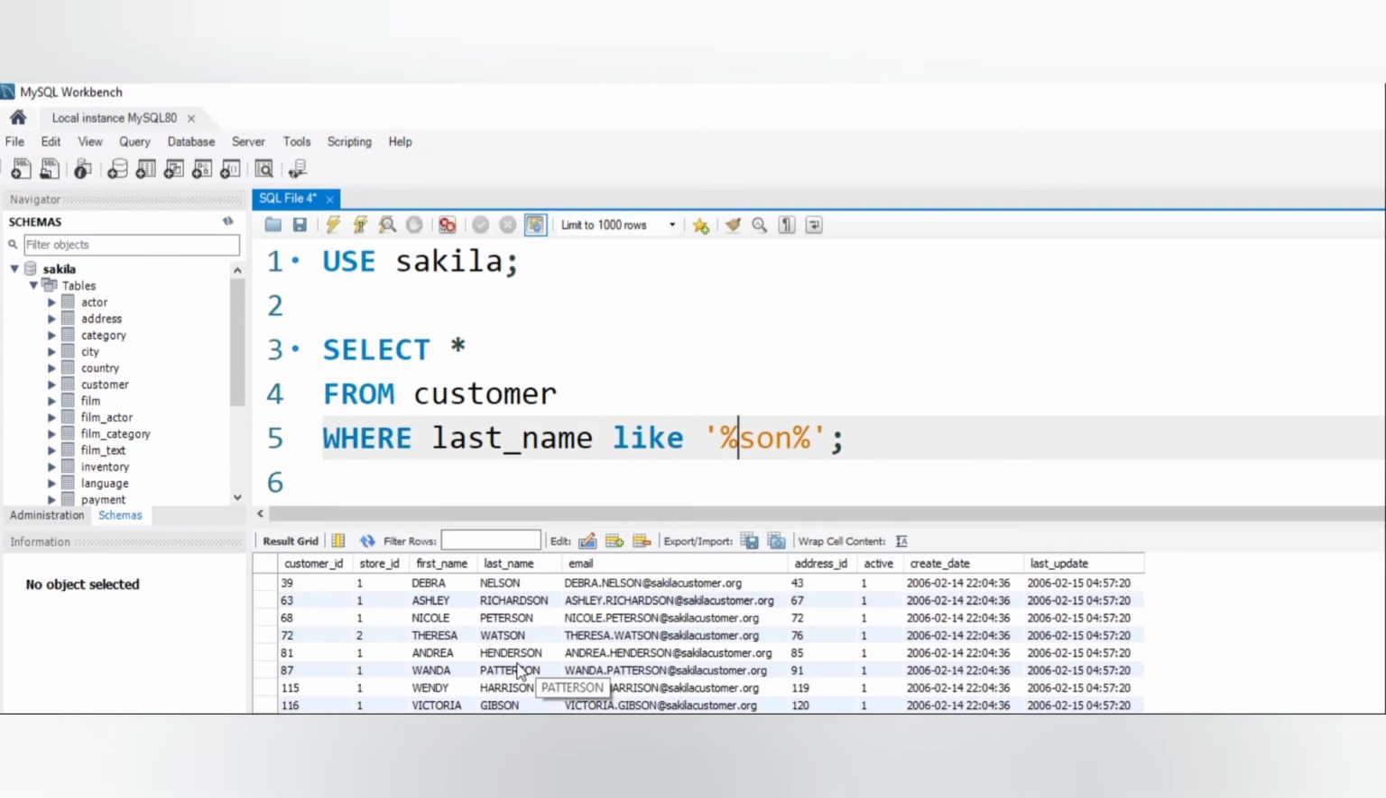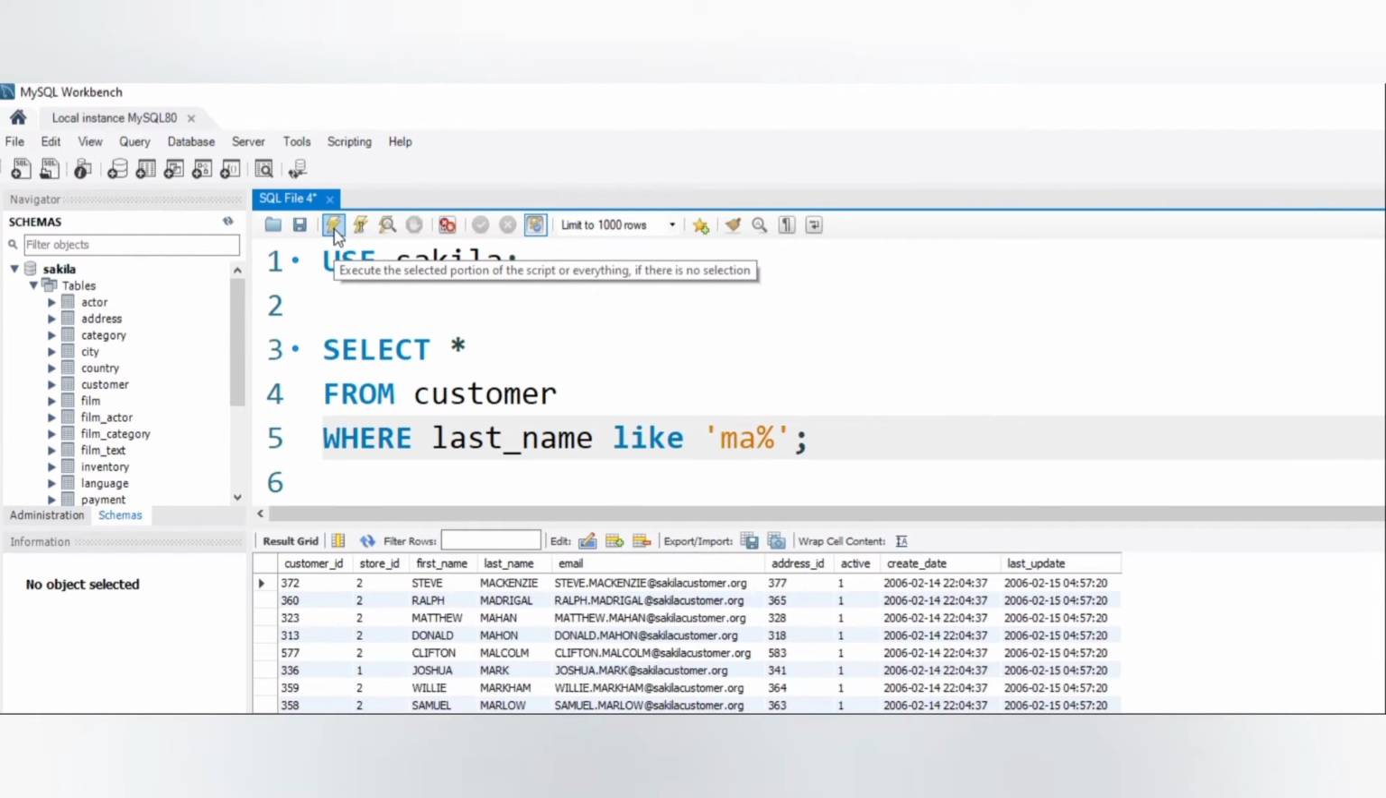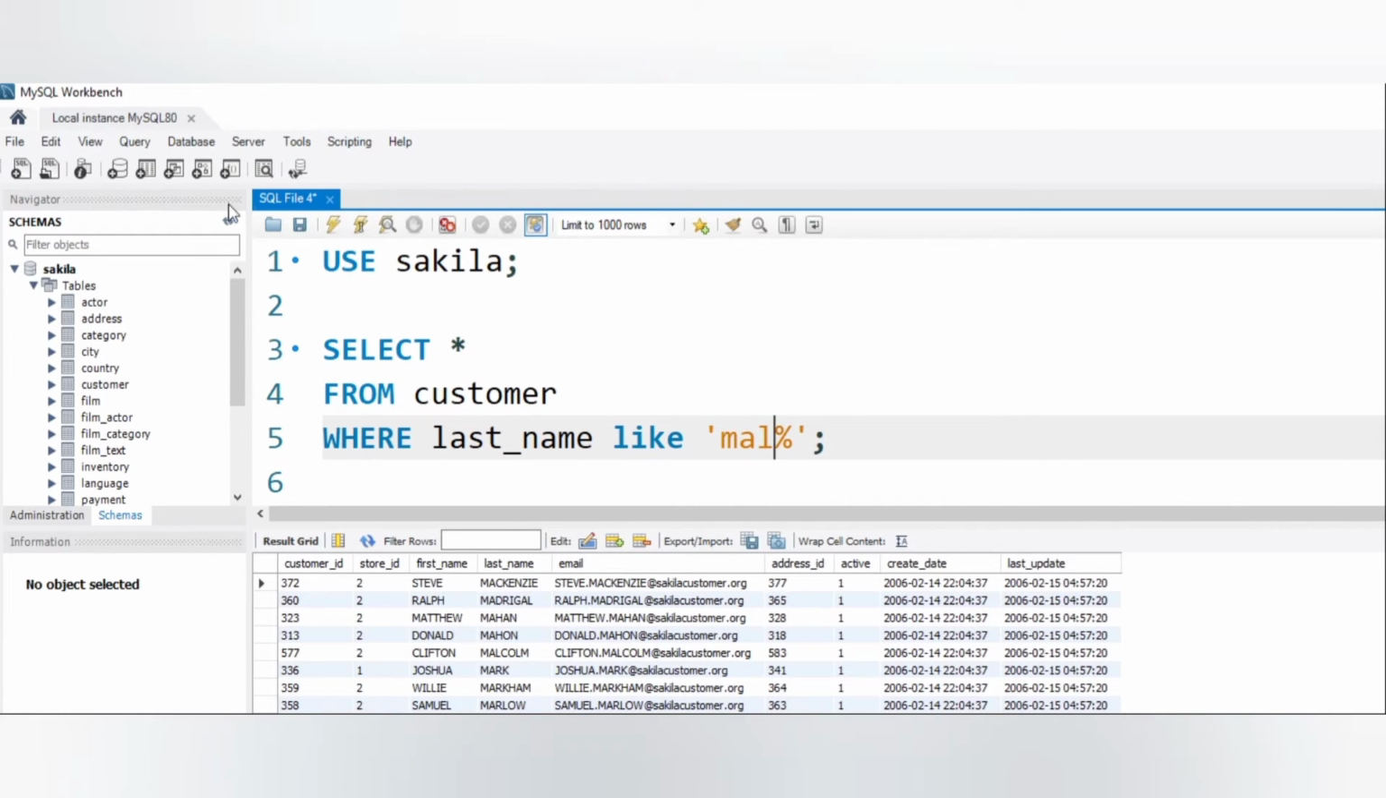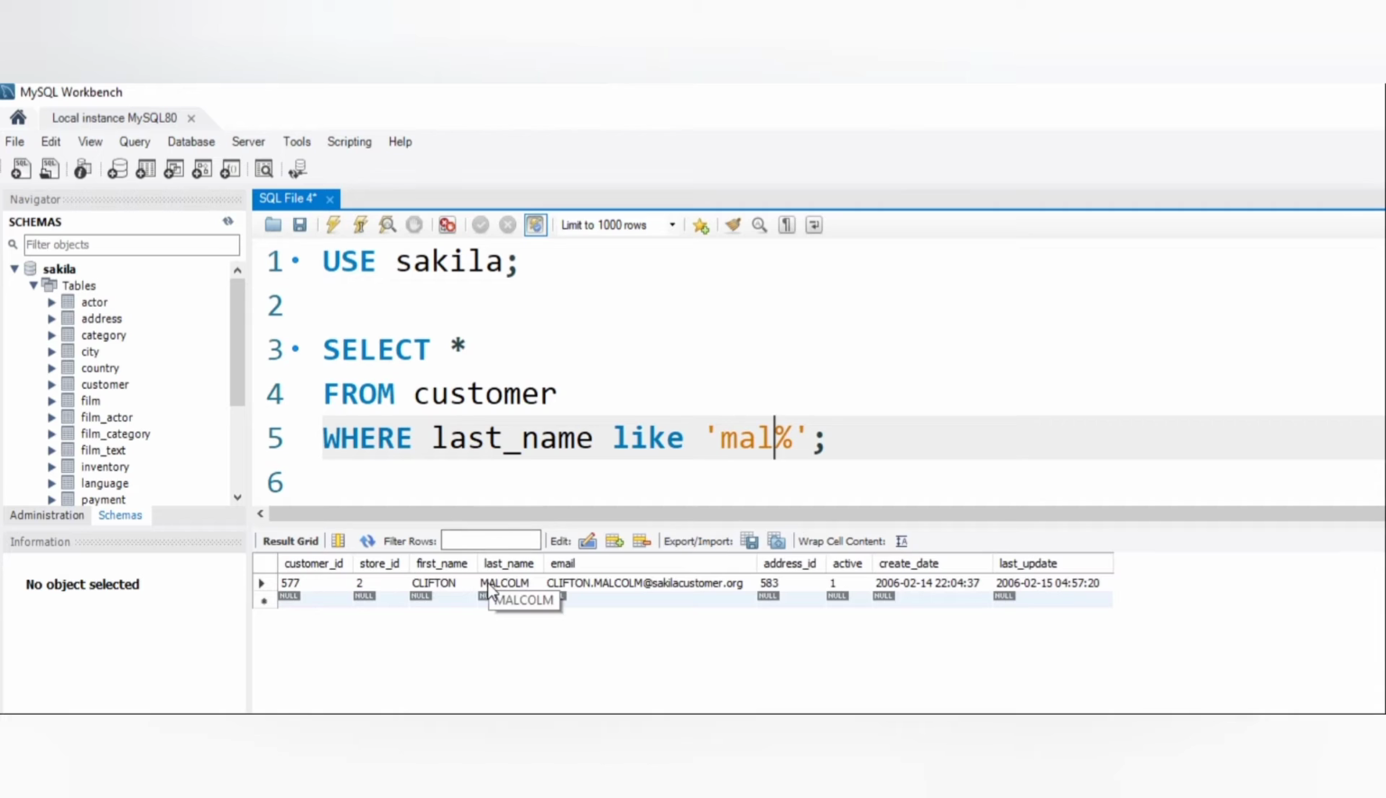Now return a last name starting with M followed by A. So pause the video, write it down yourself and run. Okay, I'm going to write it now. A. Okay, so let me run. So these are all the records starting with MA. Let us check for MAL now. The last name starting with MAL, and run. You can see one record here. Only this record is starting with MAL.